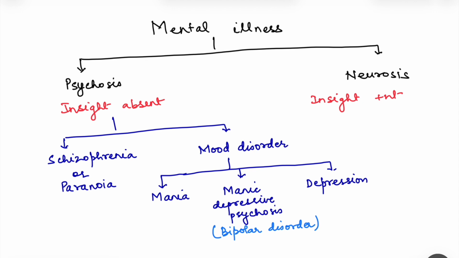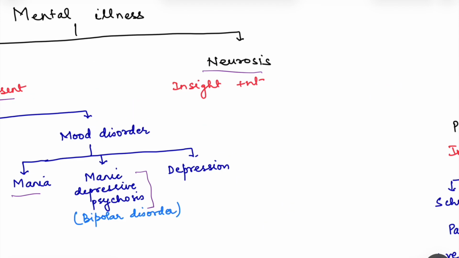So this mental illness we have seen in our previous video on antipsychotic drugs, where we said that mental illness is broadly classified as psychosis and neurosis, and in psychosis insight of the disease is absent. The patient is not in touch with reality, and we saw this about schizophrenia or paranoia in the antipsychotic drugs. Now today we will talk about mania and manic depressive psychosis, that is the bipolar disorder. Depression will be another video.